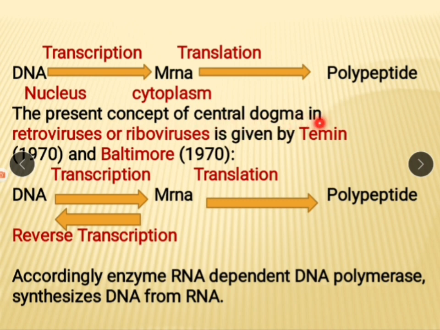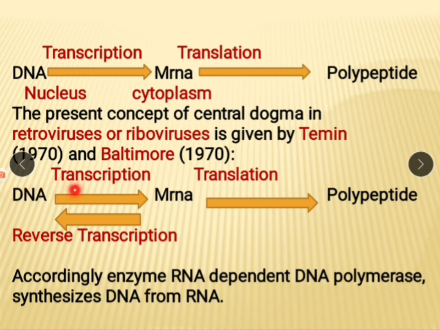The present concept of central dogma in retroviruses or riboviruses was given by Temin and Baltimore in 1970. What is reverse transcription? See here, it is shown.